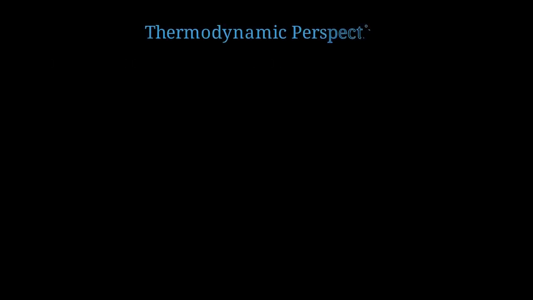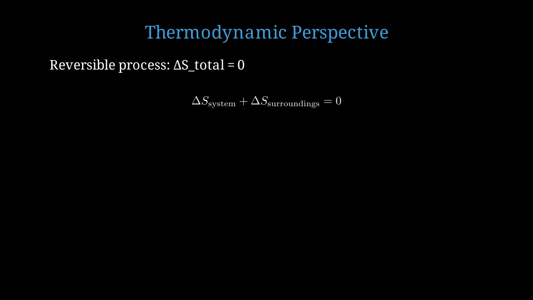Let's think about this from a thermodynamic perspective. What does reversibility mean in terms of thermodynamics? In thermodynamics, a truly reversible process has zero total entropy change. The system returns to exactly its initial state. The entropy change of the system plus the entropy change of the surroundings equals 0 for a reversible process.